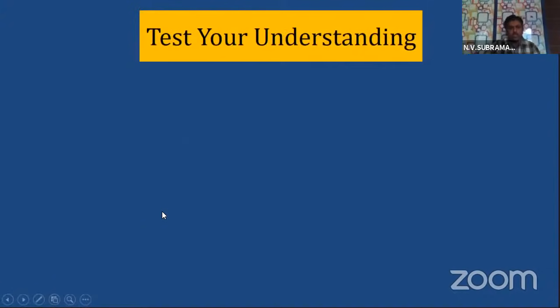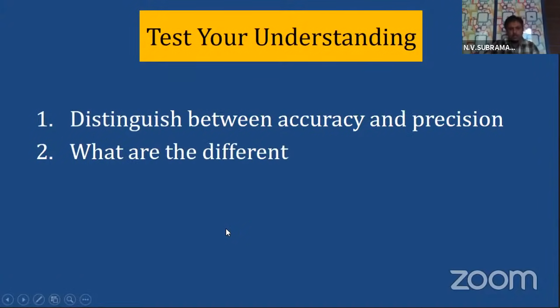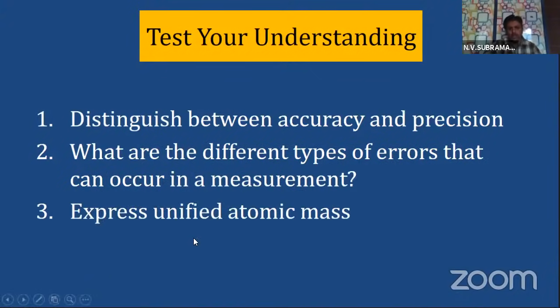To test your understanding, first question, distinguish between accuracy and precision. What are the different types of errors that can occur in a measurement? Express unified atomic mass unit in kg. So these are the things which we are dealing with, children.